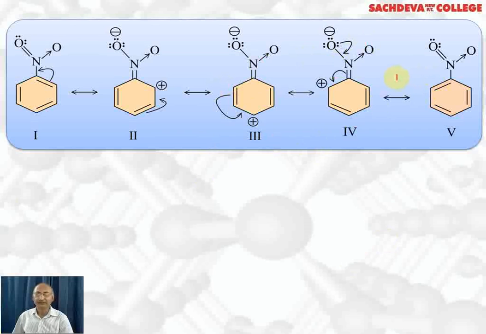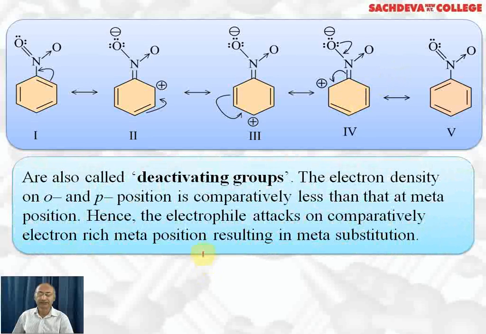Now these resonating structures show that since there is positive charge at the ortho and para positions, the electrophile will not attack the ortho and para positions, rather it will attack the meta position. So all electron withdrawing groups are meta directing, that is the incoming electrophile will attack at the meta position, which will be the major product. These groups are also called deactivating groups. The electron density on the ortho and para positions is comparatively less than that at the meta position, hence the electrophile attacks the comparatively electron-rich meta position, resulting in meta substitution.